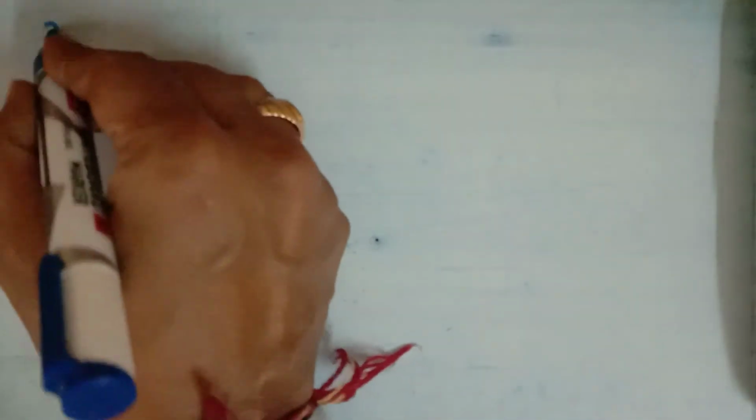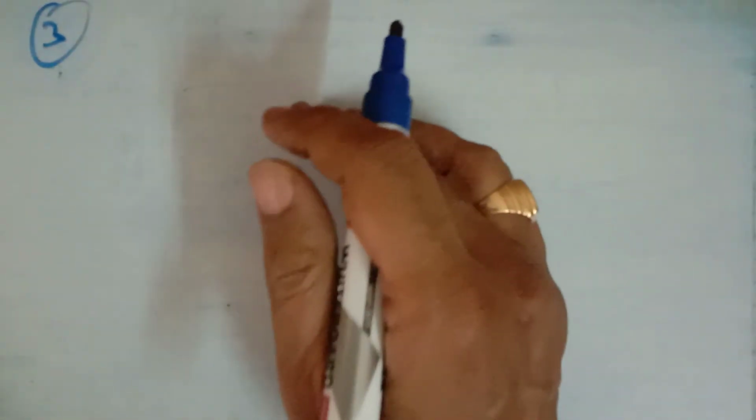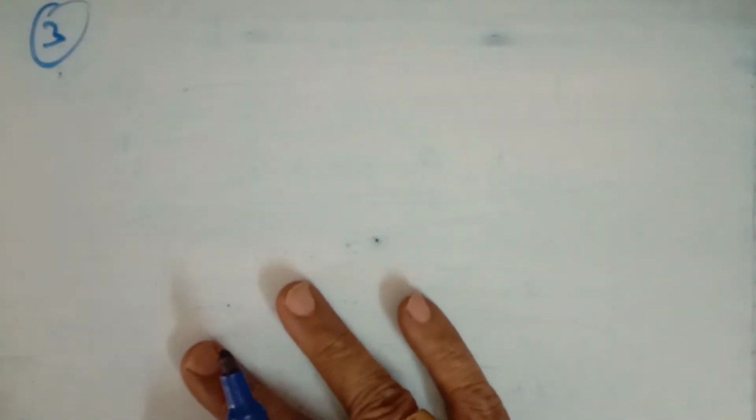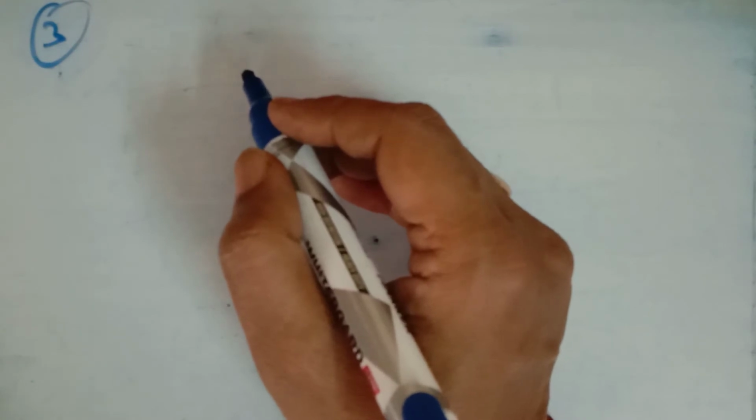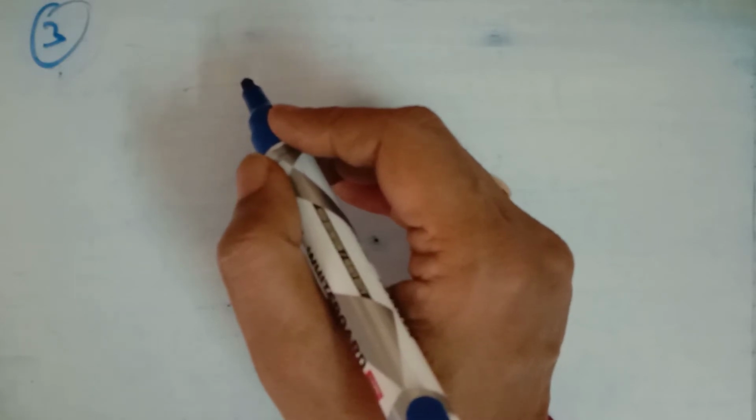Now in question number 3, in a particular section of class 9th, 40 students were asked about the month of their birth. The following graph was prepared for the data so obtained. So we have a total of 40 students. Find the probability that a student of the class was born in August.